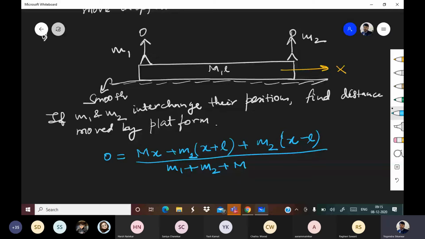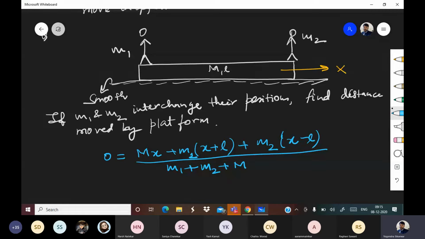So if you have understood this equation, then rest everything will be cakewalk. The only crucial part in this question was this only. Once again I am repeating, capital M, which is platform, is moving X, right?